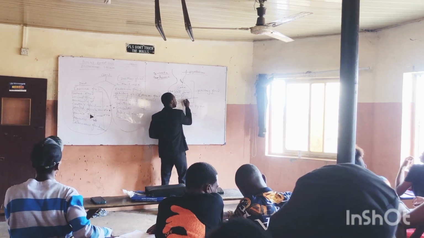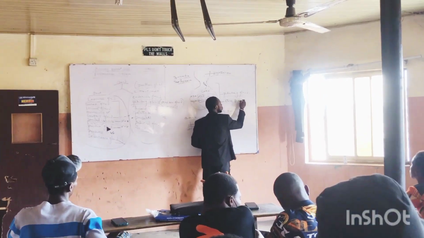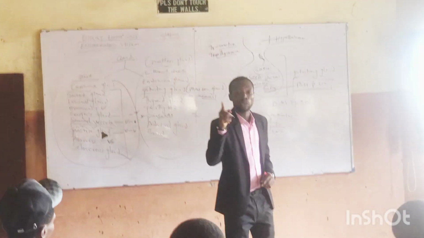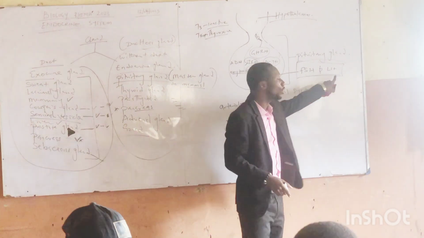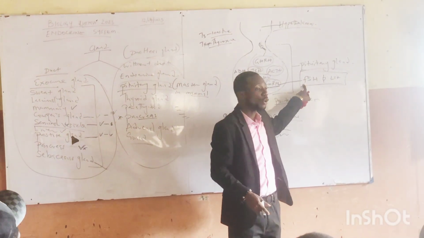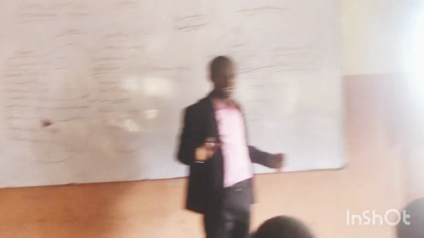Then these hormones are follicle stimulating hormone and luteinizing hormone. Okay? When we are going to look at the production, I will tell you the functions of these hormones. Do you understand? It is called follicle stimulating hormone because it stimulates a follicle, right?